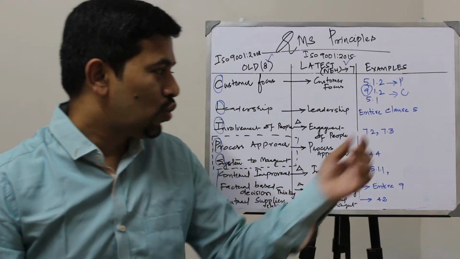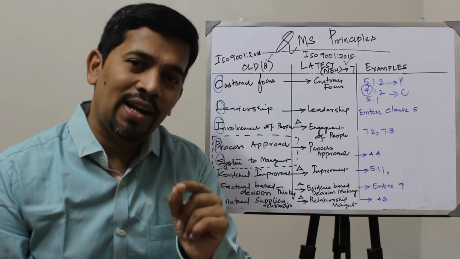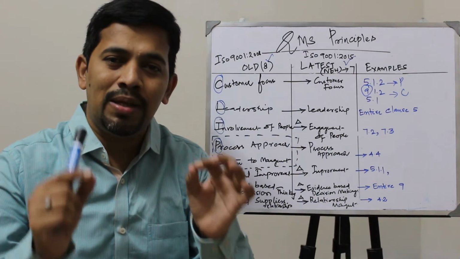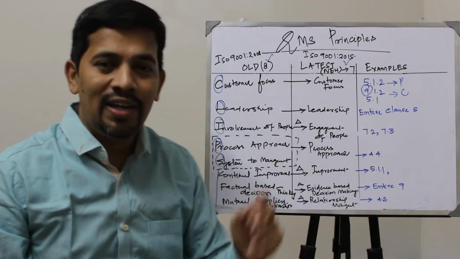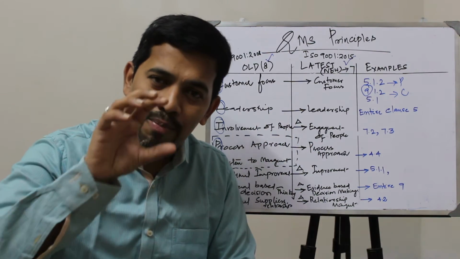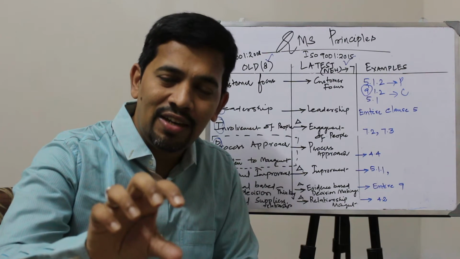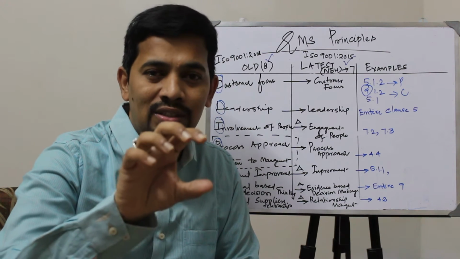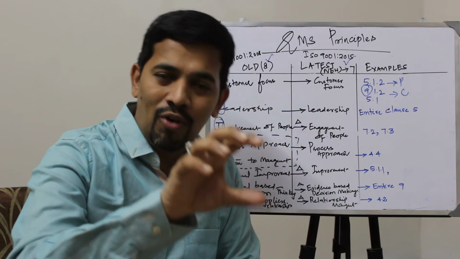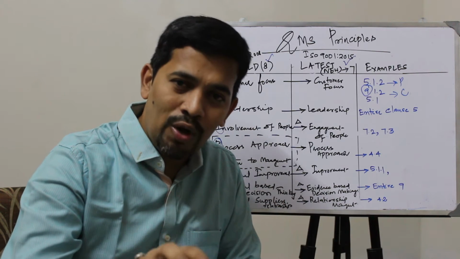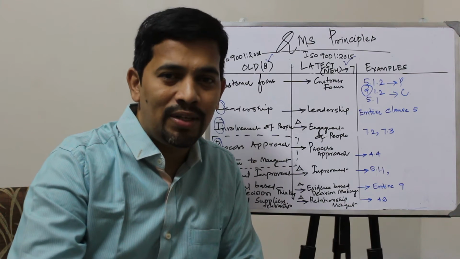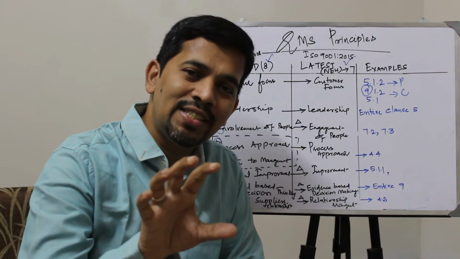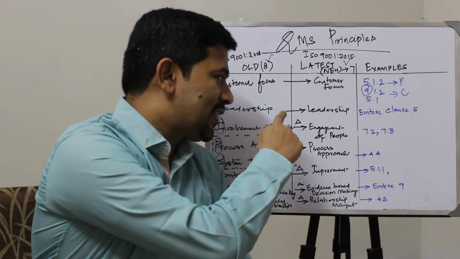So the entire clause 5 is the classical example you can quote on leadership, because one complete clause is dedicated to leadership. For example, 5.1, 5.1.2, 5.2, 5.2.1 and 5.3, right? All of these clauses point to leadership.